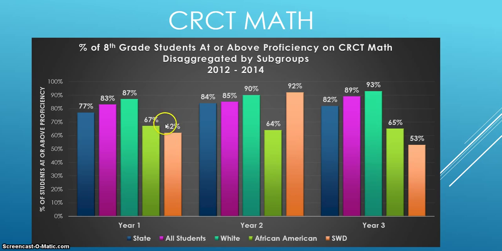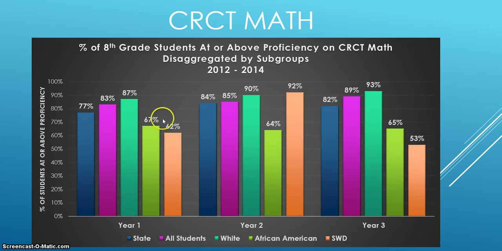Okay, taking a look at the math CRCT, you can see by the results that we're not quite as strong in math as reading and language arts. We do have that achievement gap between our white student population and our African American student population and our students with disabilities. Now in year 2, our students with disabilities scored at 92% at or above proficiency, but that dropped in year 3 to 53%. So that is something that we would really need to take a look at to see what was going on there that would cause that big of a drop in those results.